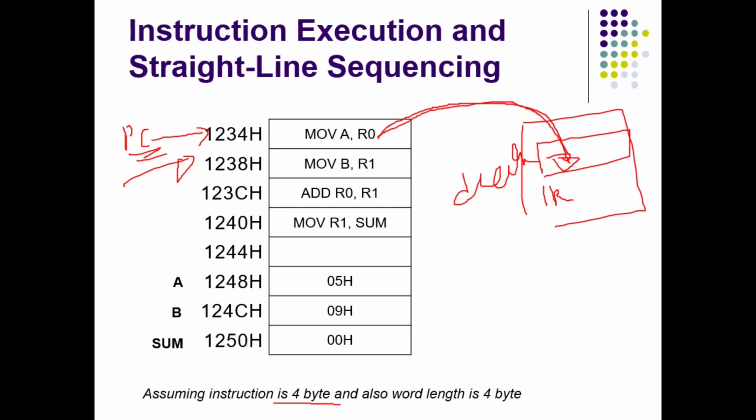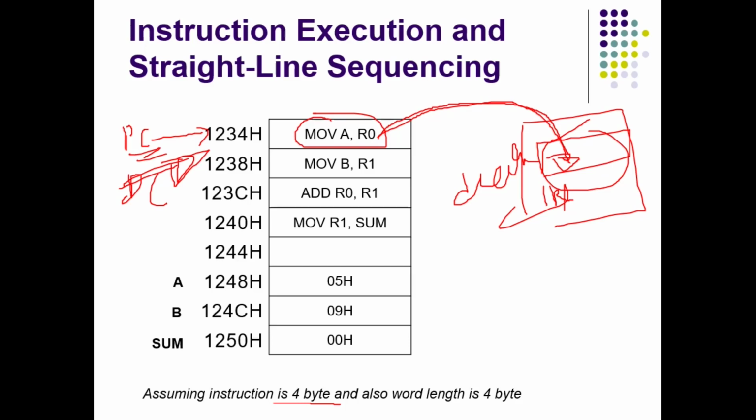So when an instruction is decoded, the processor immediately comes to know the size of that instruction. Based on that, we increment the PC value. If the instruction size is 1 byte, I have to increment PC by 1 so that I will get the next instruction. If the instruction size is 4 bytes, the processor increments PC by 4 so that it gets the address of the next instruction.